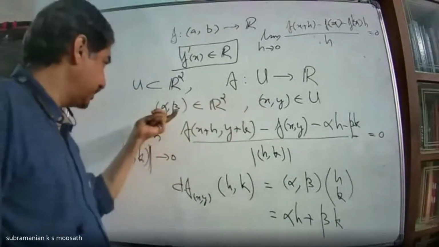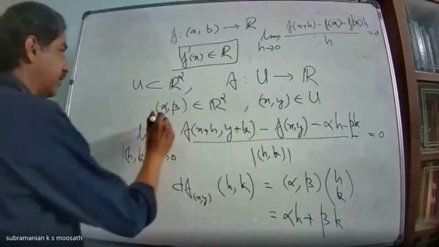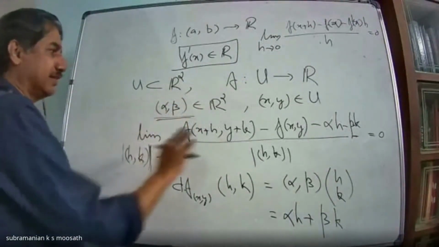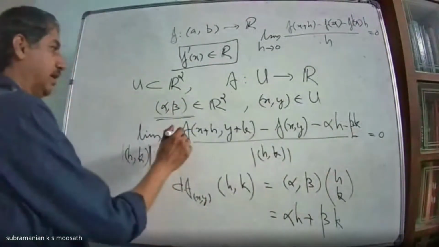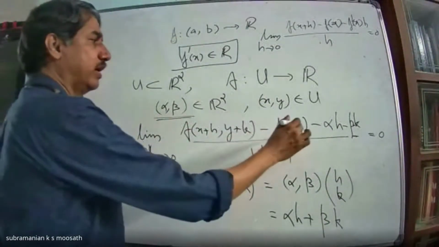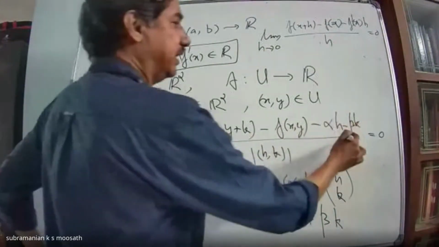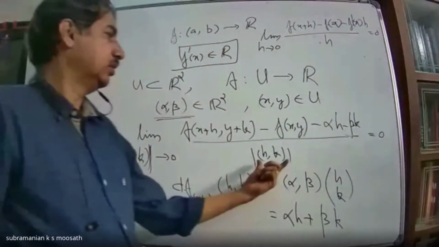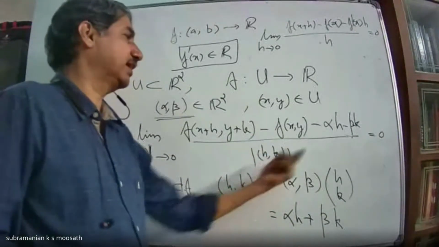Now, suppose there exists a vector in R2, (alpha, beta), satisfying this condition: the limit of f of x plus h, y plus k, minus f of (x, y), minus alpha h minus beta k, by norm of (h, k), equal to 0.